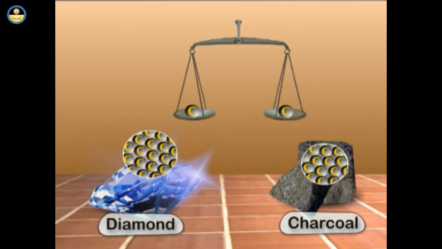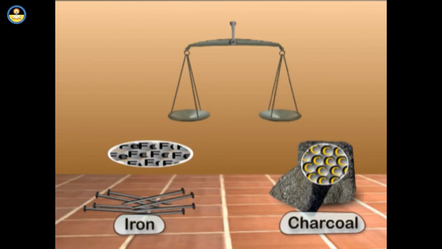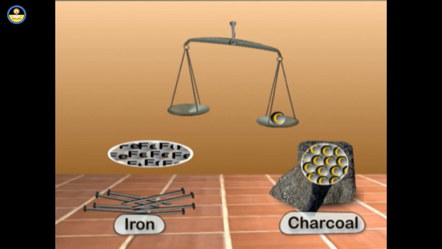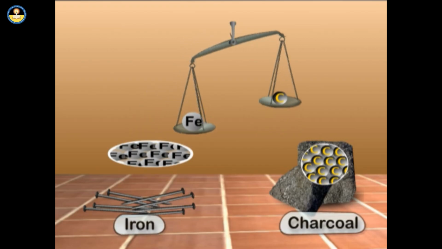We see that the beam is balanced. If we compare the masses of carbon atoms present in charcoal and iron atoms present in an iron piece with the help of a beam balance, we find both atoms have different atomic masses. In this case, we see that the beam is not balanced.